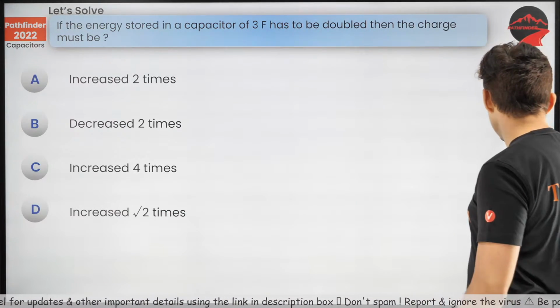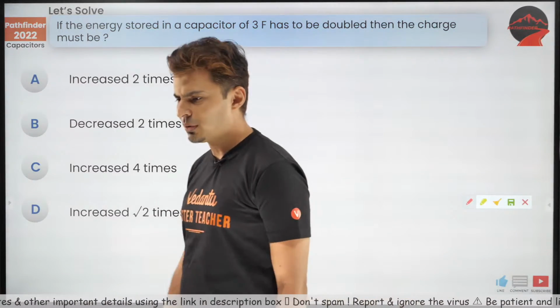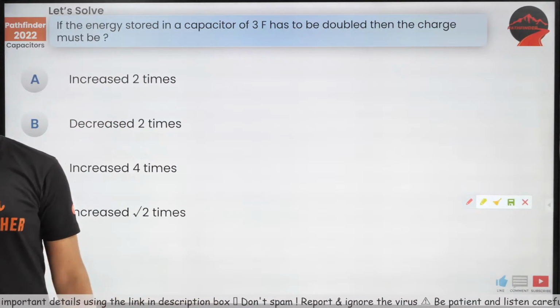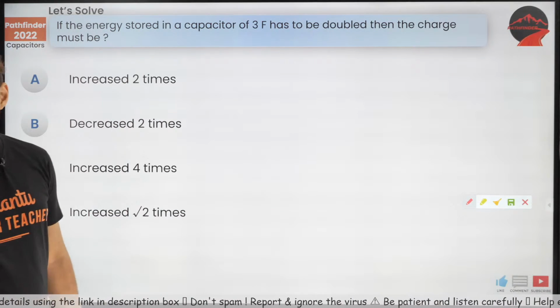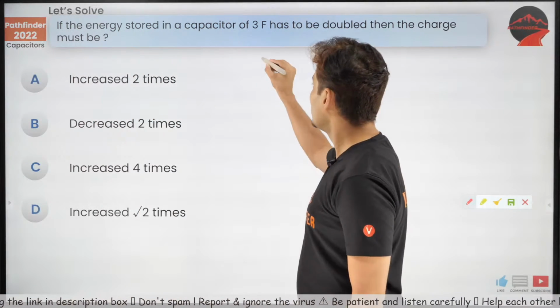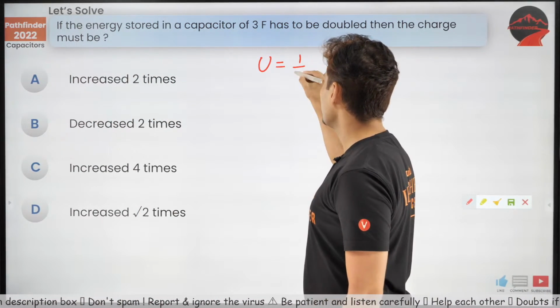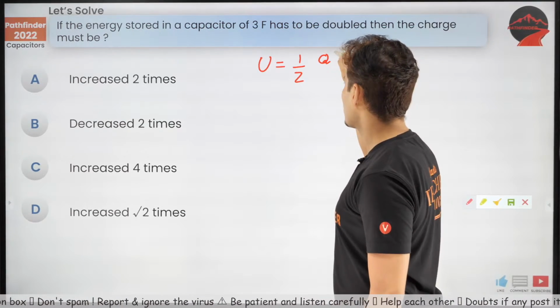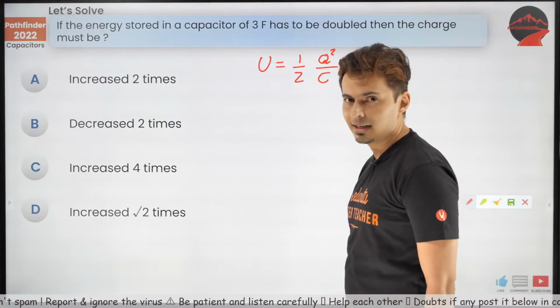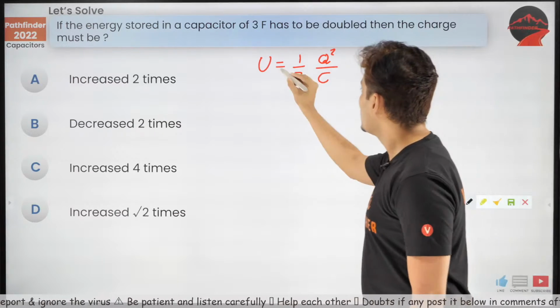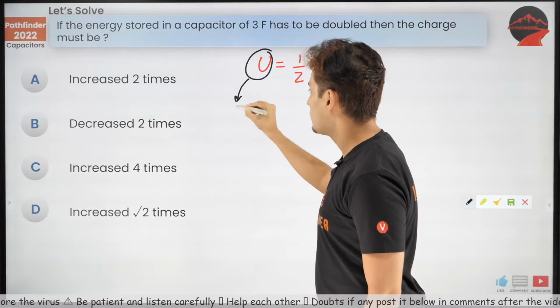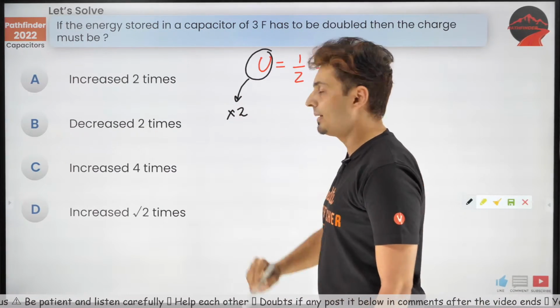Guys, what's the formula that you're going to use? Energy stored in the capacitor has to be doubled. So what are you going to do? Well, U is nothing but half Q square by C. That's the formula, right? And what do you have to do? You want to take this energy and double it. You want to make it 2 times.